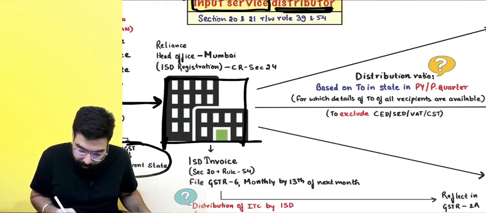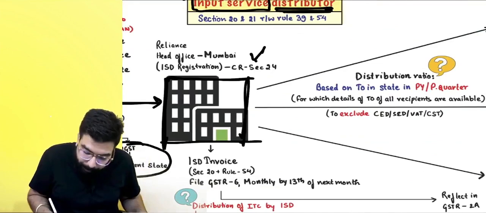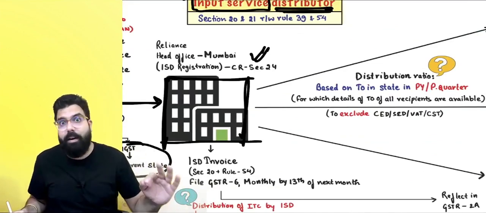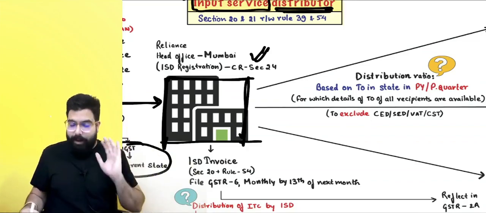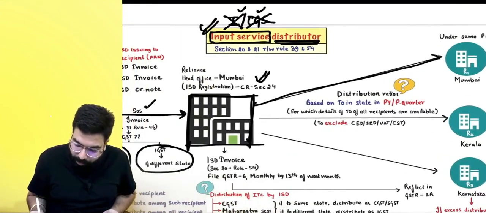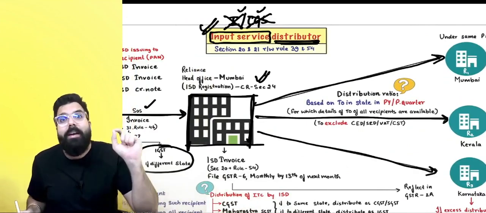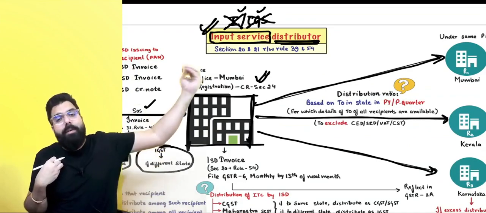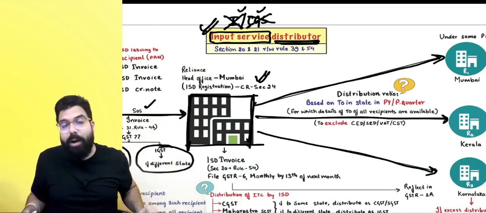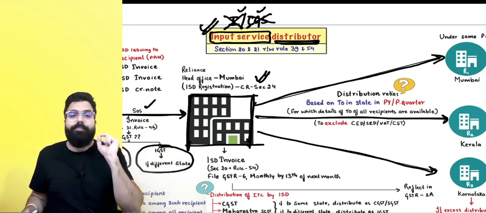Okay, now the head office wants to distribute the credit. Head office first of all has to take compulsory registration under section 24 if it wants to distribute the credit. Secondly, always remember, when the head office wants to distribute the credit, it can distribute by using an ISD invoice. So the supplier will give me a tax invoice, and we will give an ISD invoice for the distribution of the credit. Okay sir, point is clear.